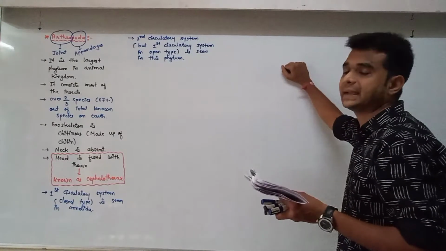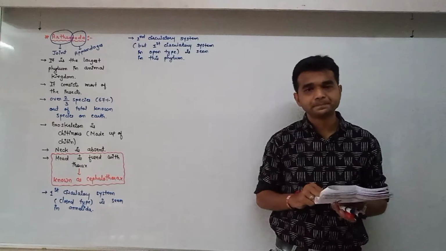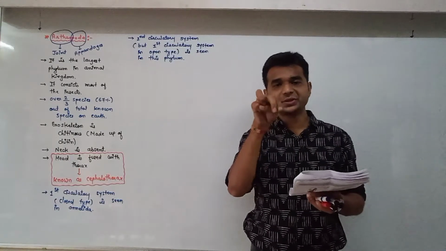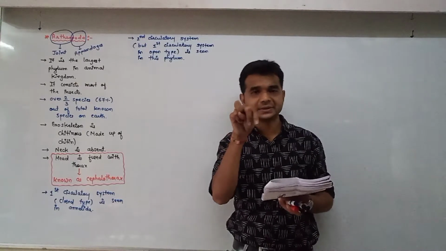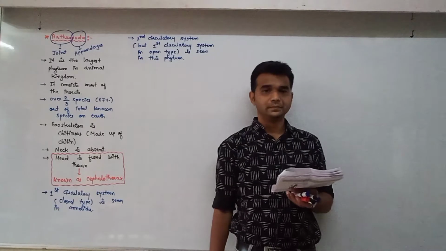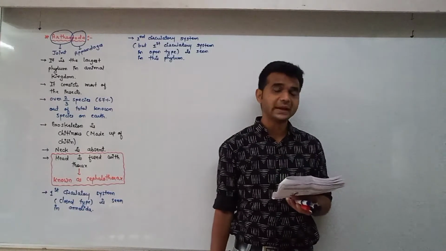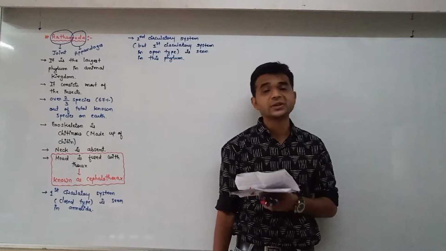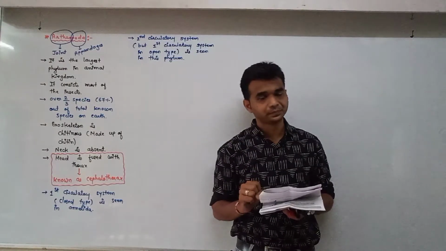Sensory organs like antennae. See, on the cockroach body, two long hair-like structures are there on the head region. They move like this. With the help of antennae, olfaction occurs.